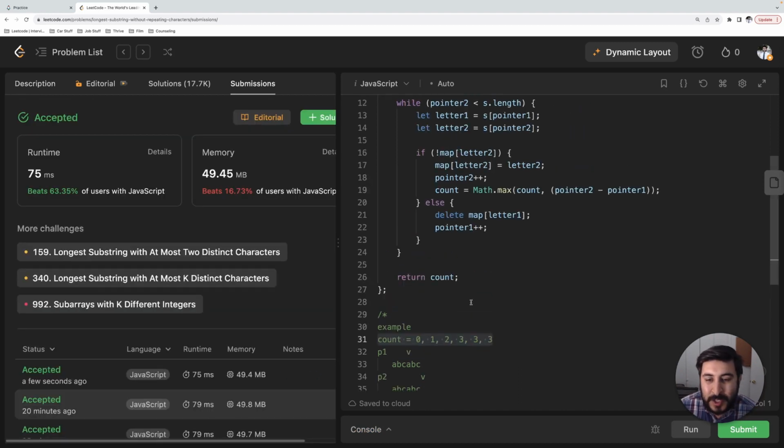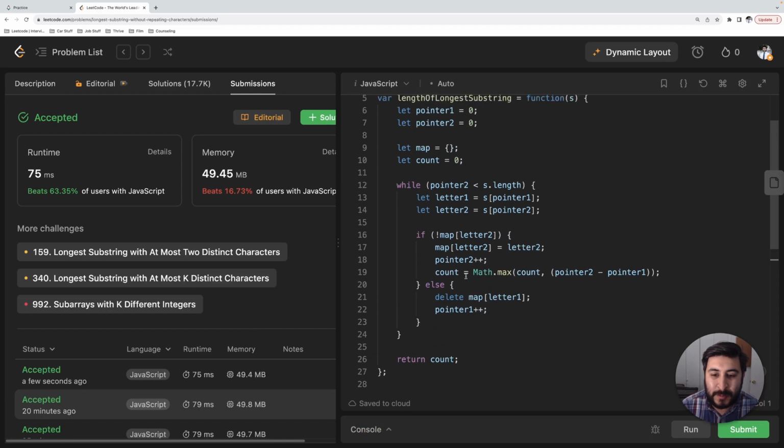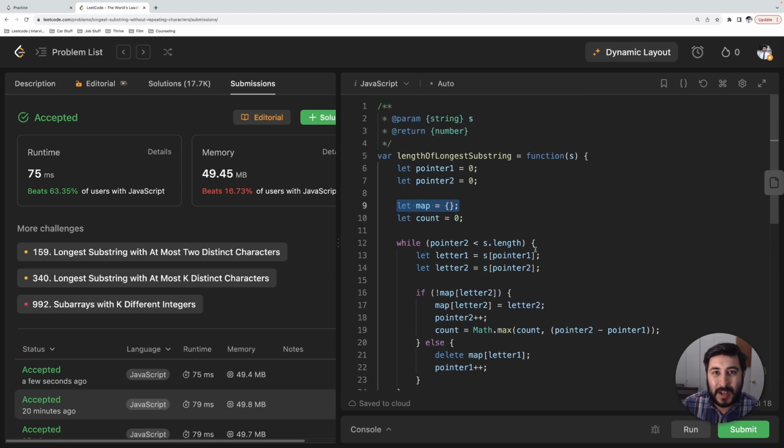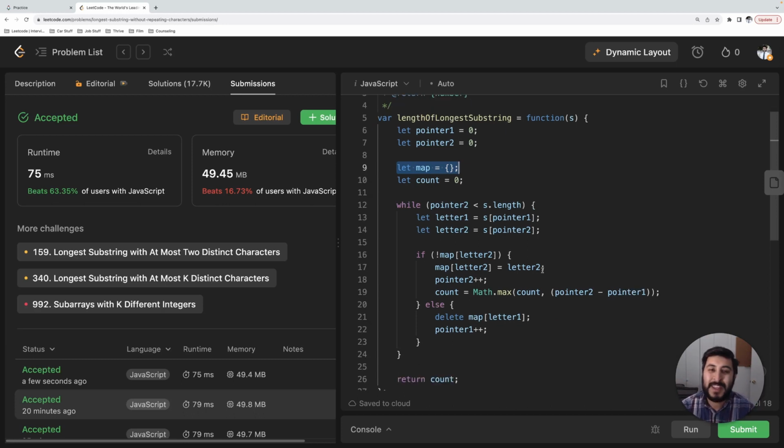So with the solution, we're at O(n) time complexity. Why? Because we're looping through S. And then the map. Let's talk about the map space complexity. With the map space complexity, its upper bound is n, right? So we can say that map space complexity is O(k) because its upper bound is s.length, it's n, right? And on top of that, we're going to add and delete from the map, so it continually changes as we move through this string.